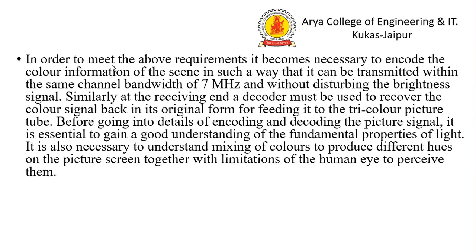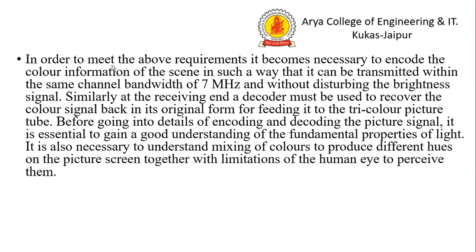In order to meet our requirement, it becomes necessary to encode the color information of the scene in such a way that it can be transmitted within the same channel bandwidth of 7 MHz and without disturbing the brightness signal. Similarly, at the receiving end, a decoder must be used to recover the color signal back in its original form for feeding it to the tricolor picture tube.